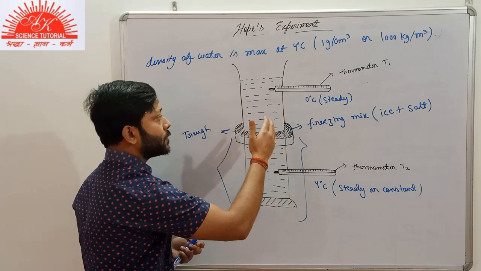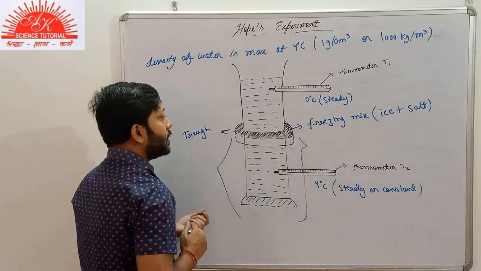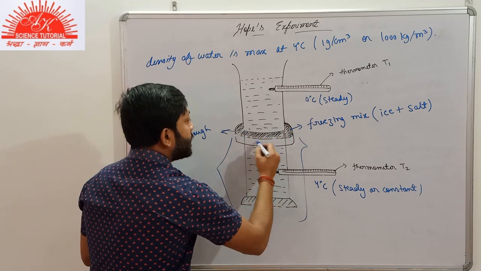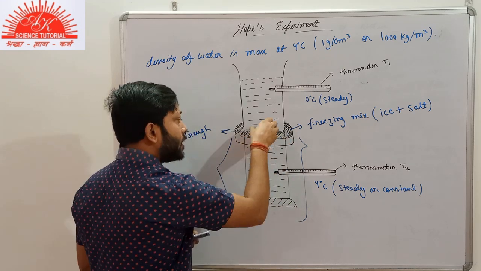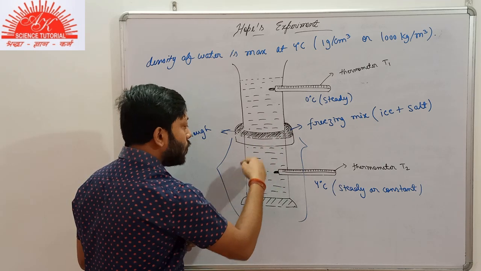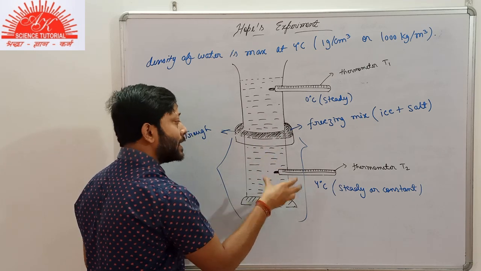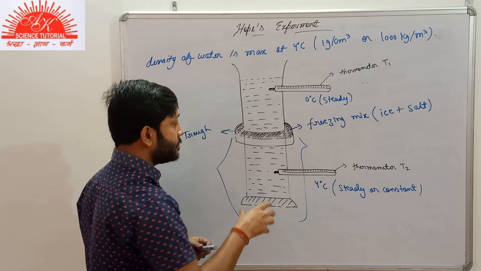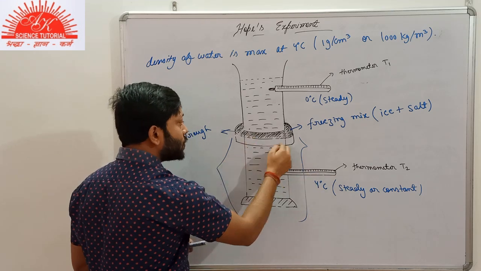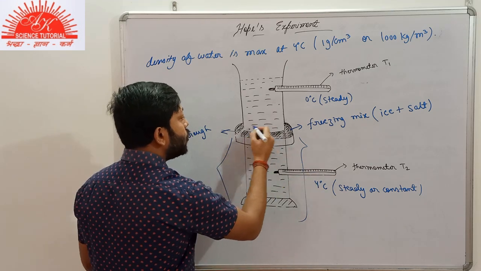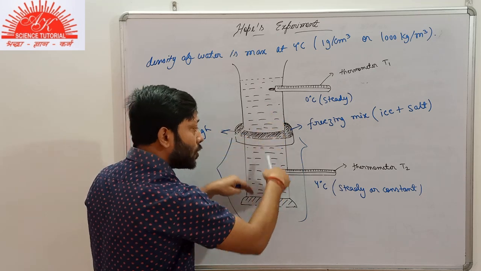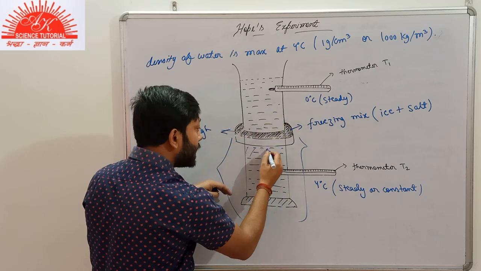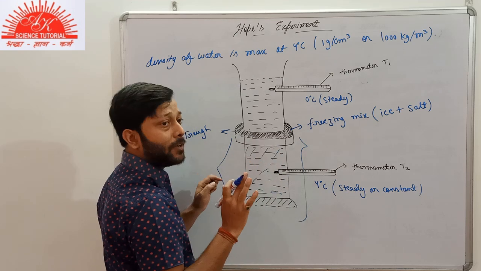Now we move to the next part, that is the upper section. Now this water has no way, it can't go down because the whole water in the lower section is already the heaviest at 4 degrees Celsius. So this water now has no way to sink down. It cannot go down because the water in the lower part is already the heaviest one.